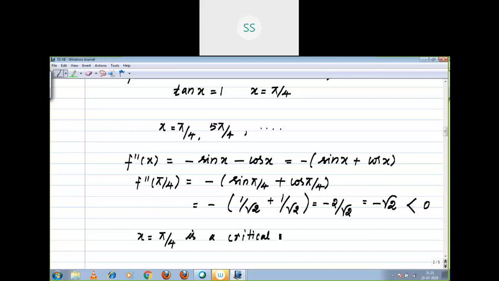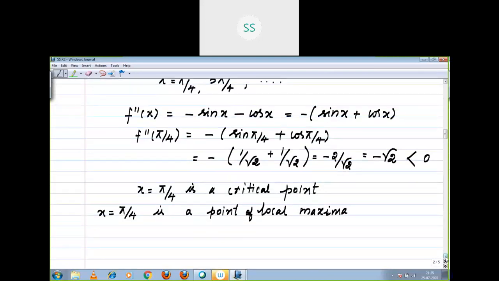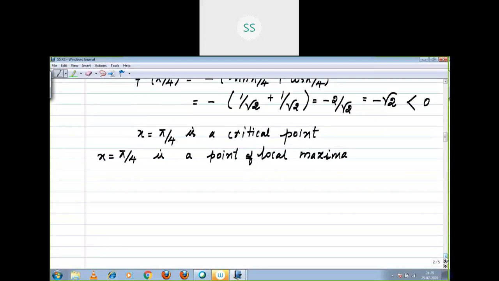The other things you are leaving. That means x is equal to pi by 4 is a point of local maximum. You want the maximum, you want to find the local maxima, you want to find the local maximum value, right? How to find the local maximum value?